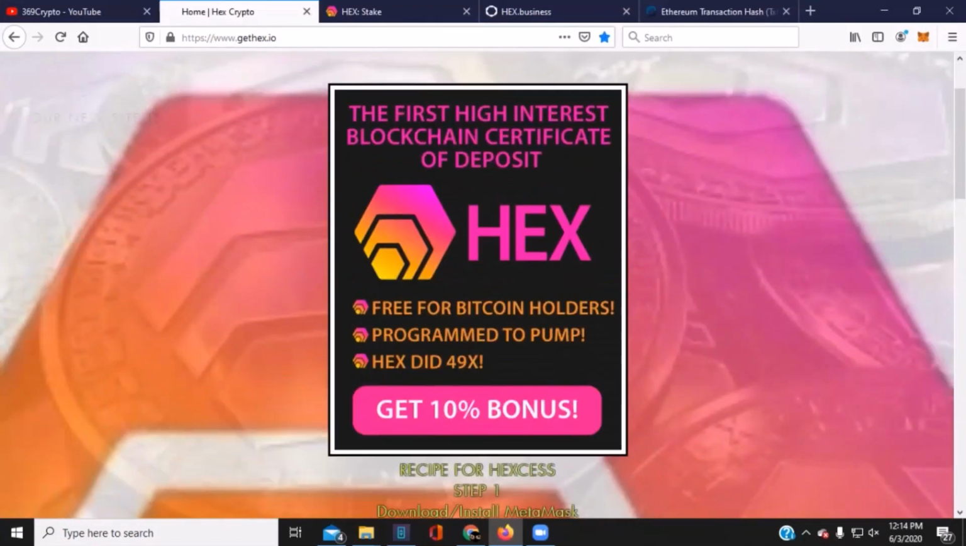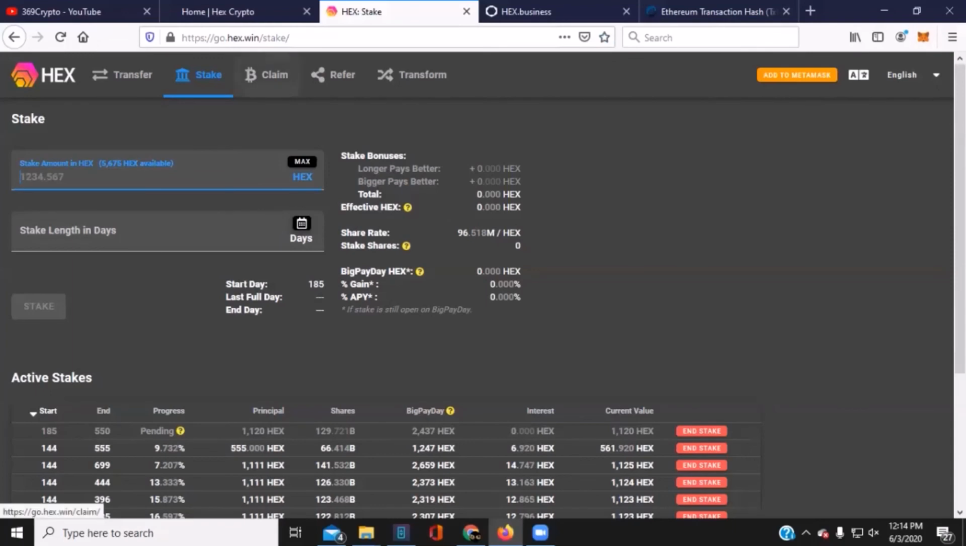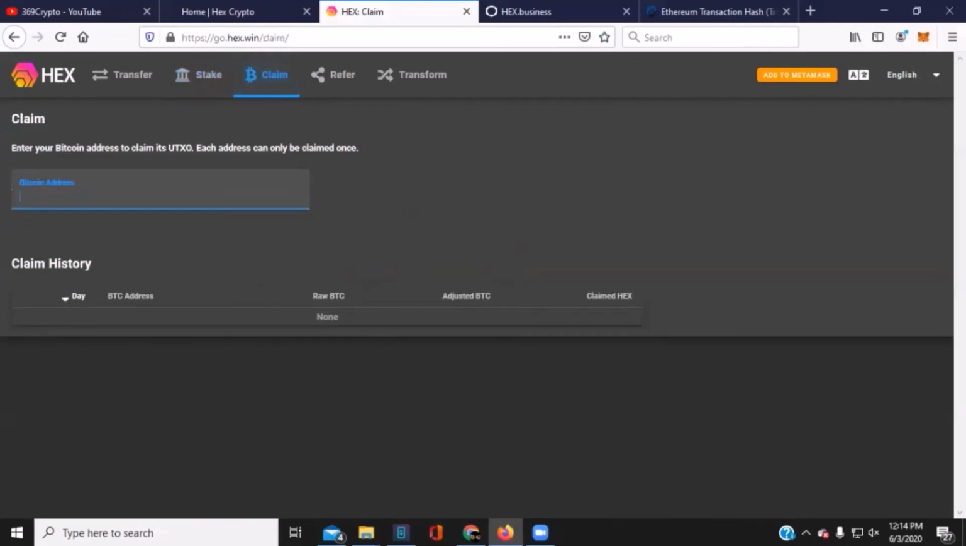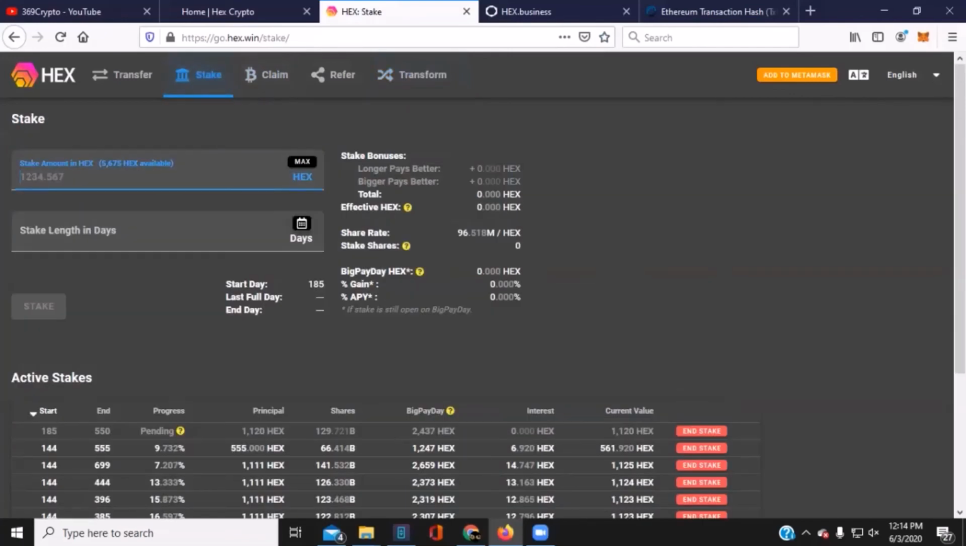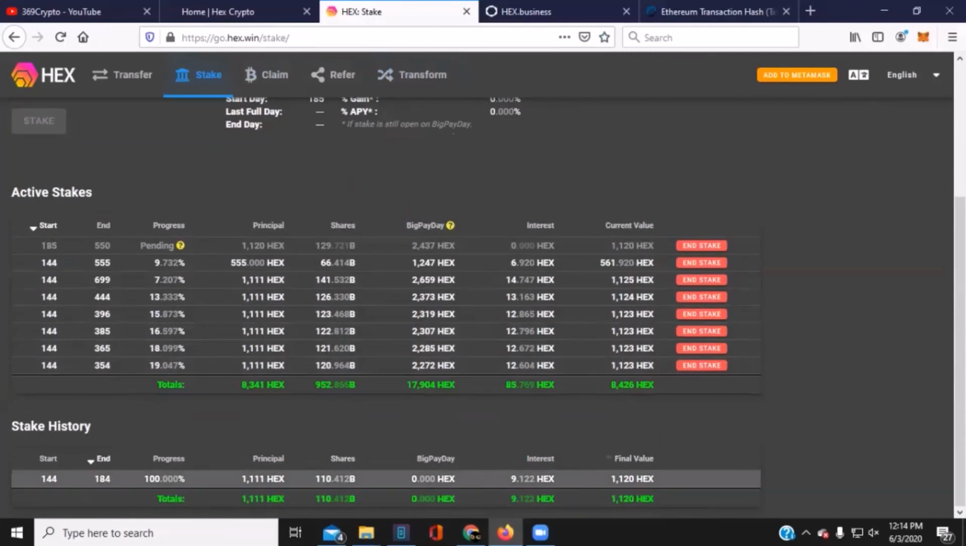So that is started in review. Started with gethex.io, came over here where we can claim our Bitcoin. 10% bonus if you click the link in the description. And we didn't transform any Ethereum for HEX, but we exited and minted our own tokens today for 2,166. Then we came over to the staking function and we ended one stake where we yielded 9.122 free HEX for just holding on to it. That's the beauty of HEX coin. We can see that our pending stake is now updated.